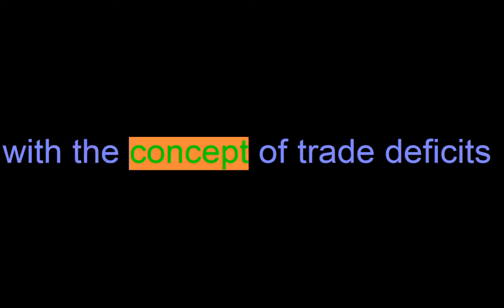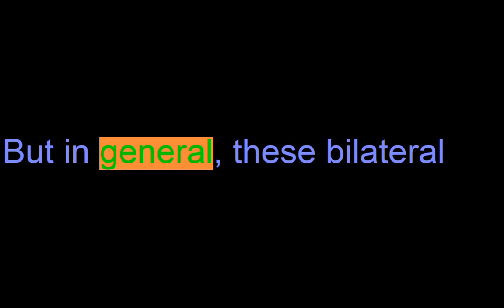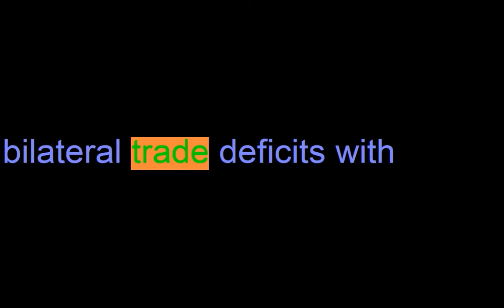And yet, discussions about trade restrictions are often bound up with the concept of trade deficits and surpluses. Some people argue that these imbalances indicate unfair trade practices. Yes, there are unfair practices which must be eliminated and which can leave their mark on trade balances between two countries. But in general, these bilateral imbalances are a snapshot of the division of labor across economies, including global value chains. For example, a country that focuses on assembling smartphones will tend to have bilateral trade deficits with countries that produce the components, and surpluses with countries that buy the finished devices.